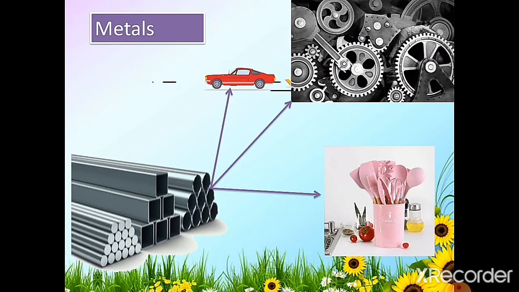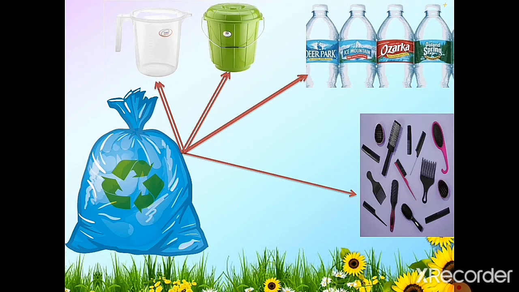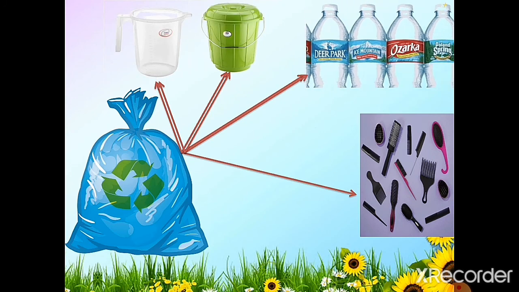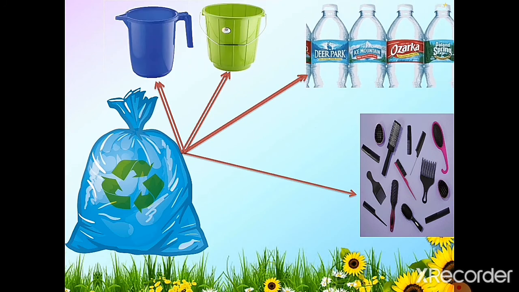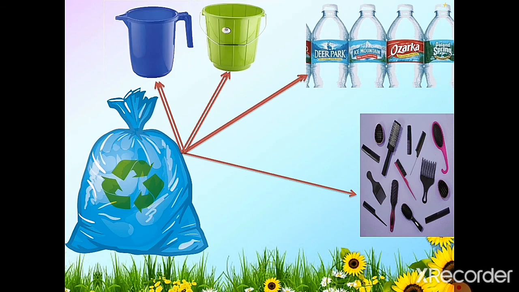Last one is plastic. You can see this plastic. From plastic we get buckets, bottles, mugs and combs. All these things we get from plastic.